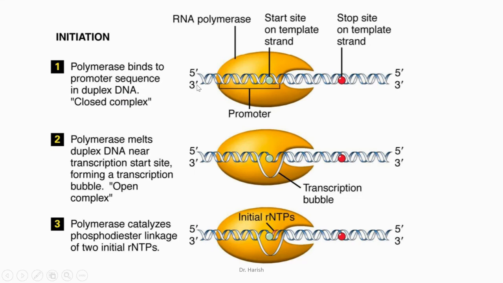So how does transcription start? First, polymerase binds to the DNA strand and forms a complex with the sigma. Sigma is helpful in recognition of the promoter. Initially, the DNA strand remains closed. Then polymerase melts the DNA and forms an open complex. Then polymerase catalyzes the phosphodiester linkage of the initial two ribonucleotide triphosphates. So the bond between the first two nucleotides is formed by the RNA polymerase.